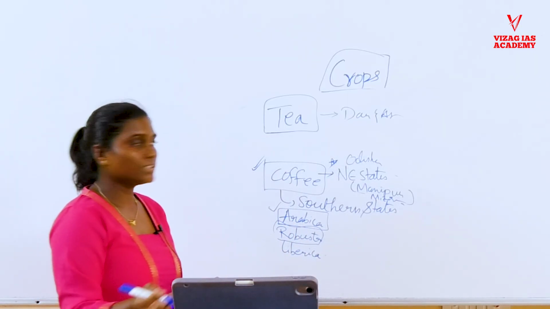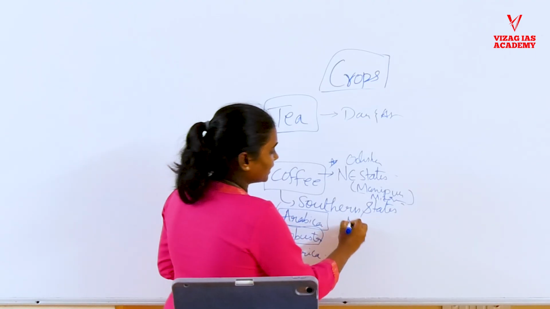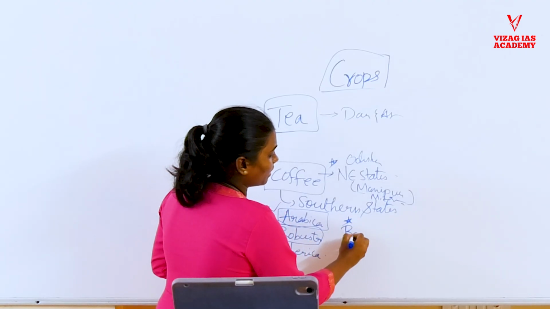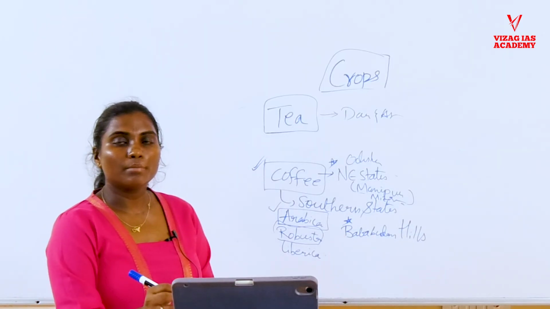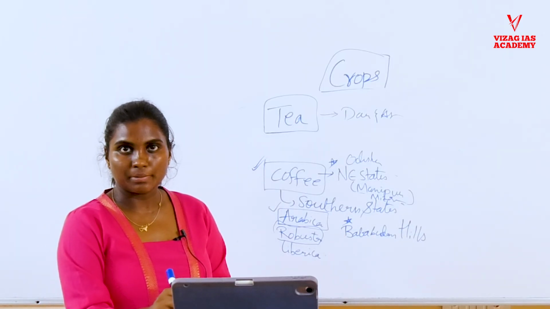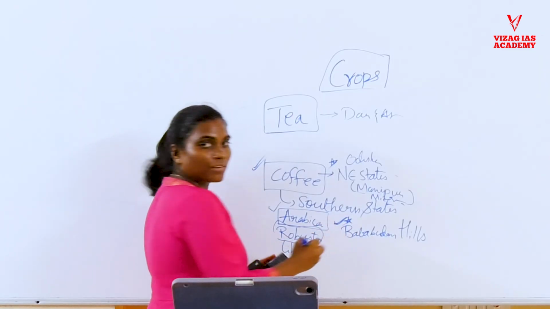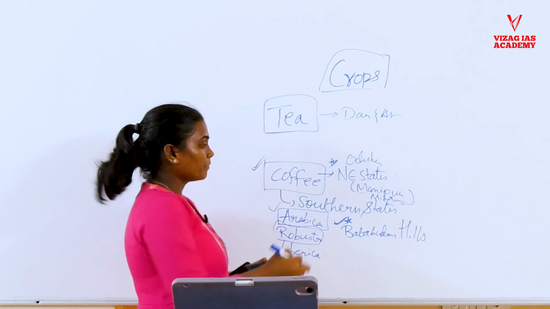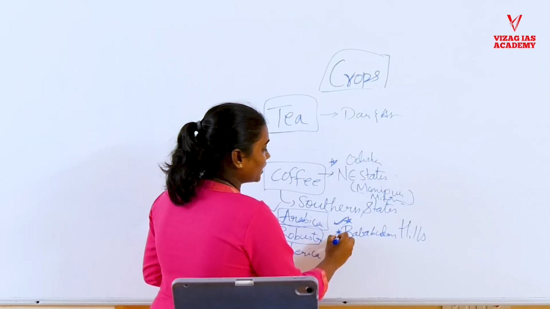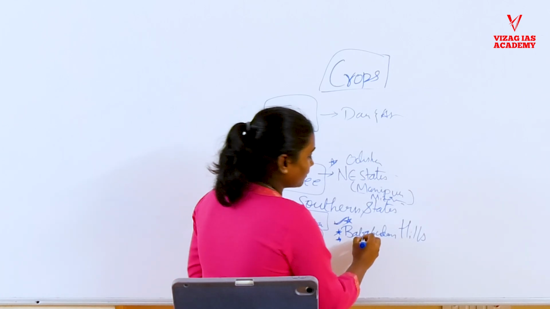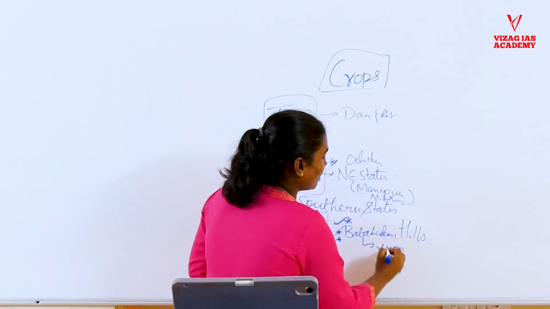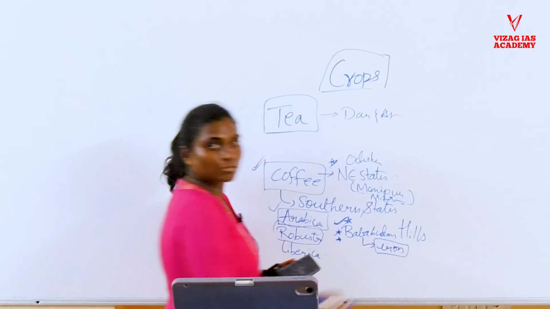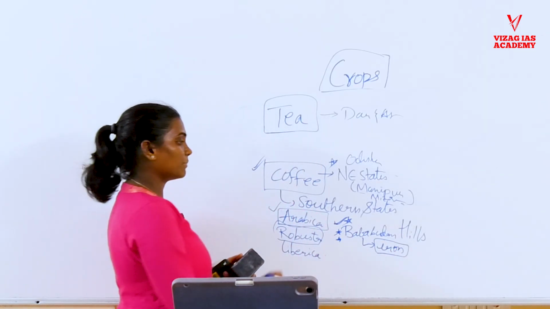Middle East and UK countries. And in a recent CDS examination, they asked about the Baba Budan Hills. The Baba Budan Hills is the first place where coffee was grown by the British or English people. It is famous for coffee farming even in recent times. So the Baba Budan Hills have to be noted. Another interesting fact about the Baba Budan Hills is that it is an iron-rich area where the Dharwar series is also present. Keep this in mind.